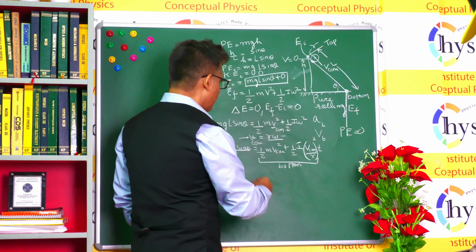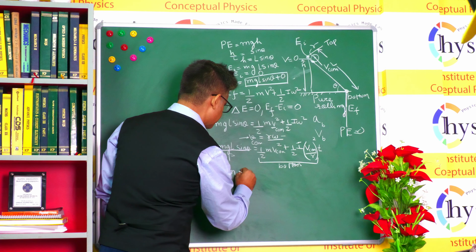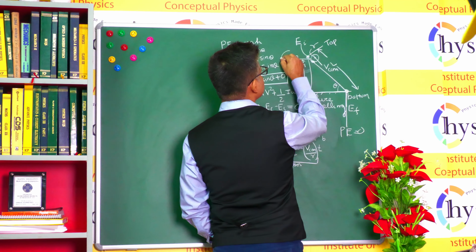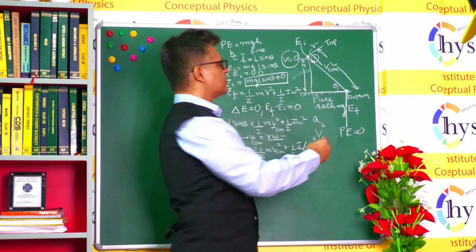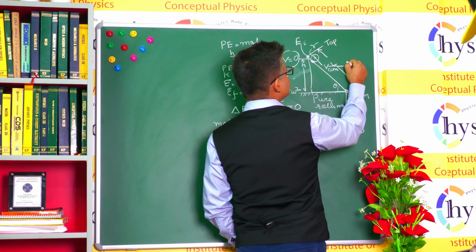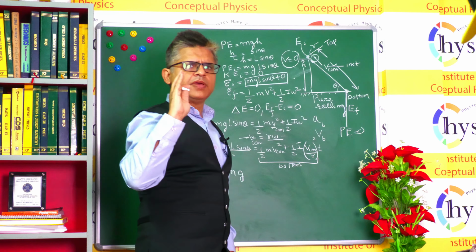And this is what we do now. We rewrite this equation and we write mgL. And obviously the velocity is continuously increasing. Here the velocity was 0. When I say v_com, I mean at any instant, so this is instantaneous. And the one I'm interested in is the v_com here, the v_com at the bottommost point. That is my concern here.